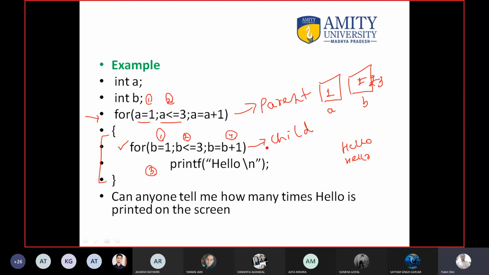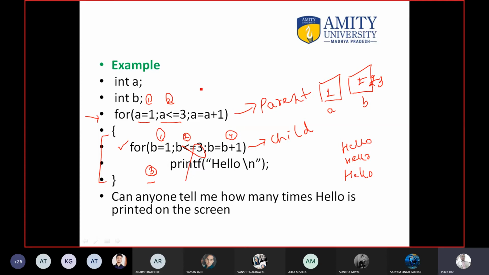Is 3 less than 3? 3 is equal to 3. Okay, it is fine. So again print hello on the screen. Then the value of b will become 4, and of course 4 is less than 3. I mean 4 is greater than 3. Okay, so this stopping condition becomes false. Now this for loop will stop the execution. Now as I told you, in the parent loop, this was the third step.